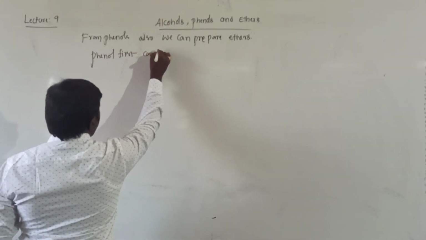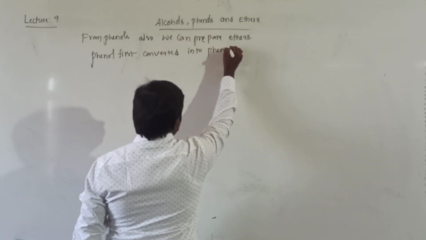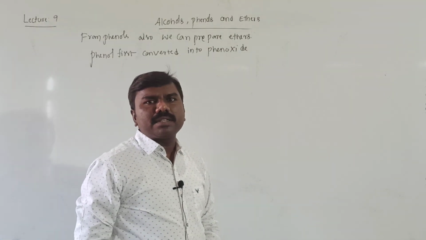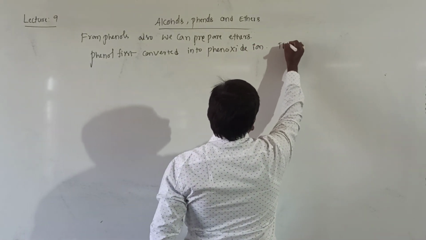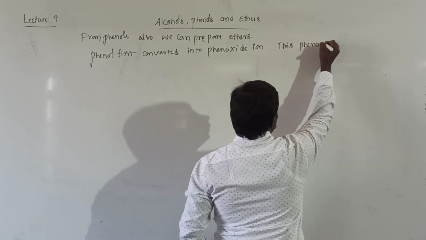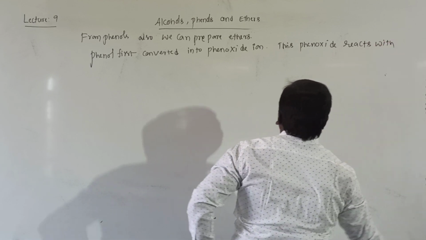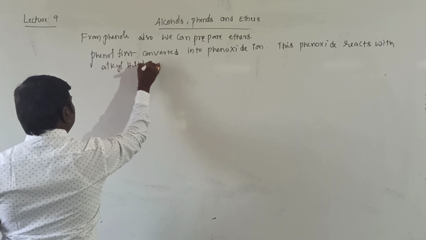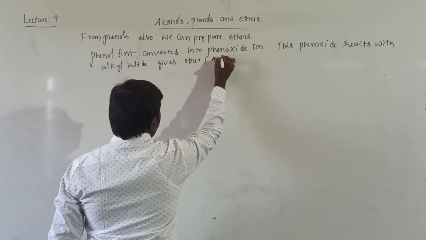Phenol is first converted into phenoxide ion. I told you alkoxide ion is required as a reactant in the Williamson synthesis. This phenoxide reacts with alkyl halide and gives ether, that is aromatic ether.